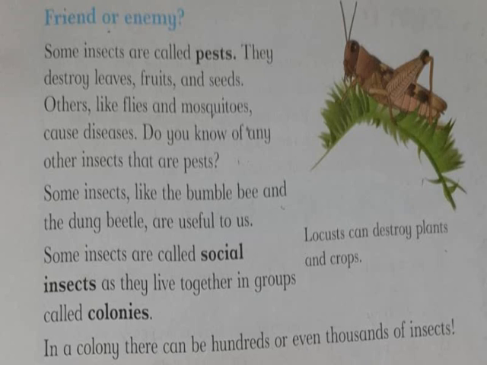Some insects which are harmful to us, our enemies, are known as pests. For example, locusts destroy plants and crops, and mosquitoes cause diseases. And some insects like the bumblebee and the dung beetle are useful to us. And some insects which live together in a group are known as social insects, and they live in colonies.